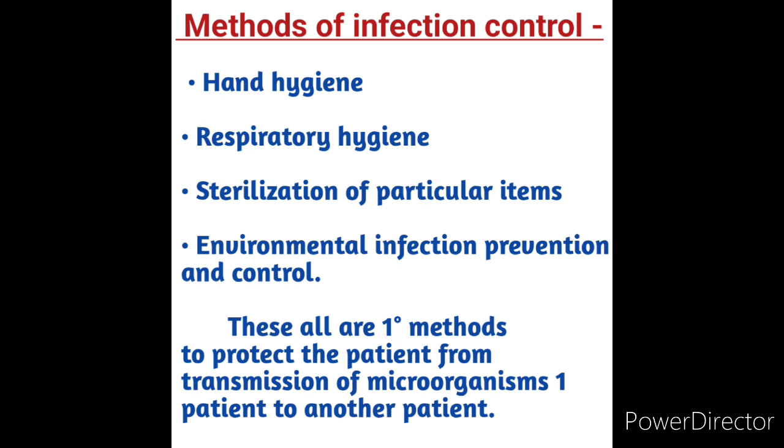How do we maintain it? For example, when coughing or sneezing, we have to turn away from others, covering the nose and mouth with a tissue or sleeve. This is one of the techniques in respiratory hygiene. Also use disposable tissues, disposing of used tissues in the nearest bin rather than storing them in the pocket. These are all respiratory hygiene methods. Then sterilizing particular items, for example sputum cough.